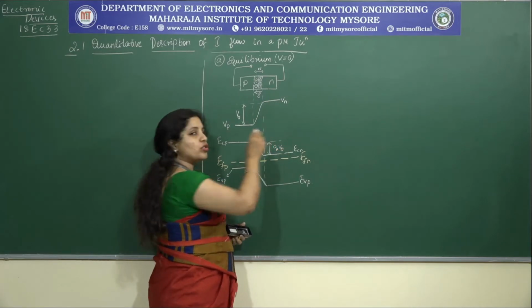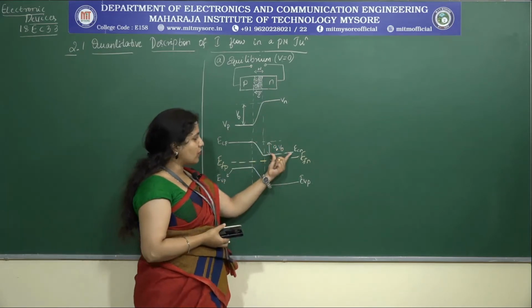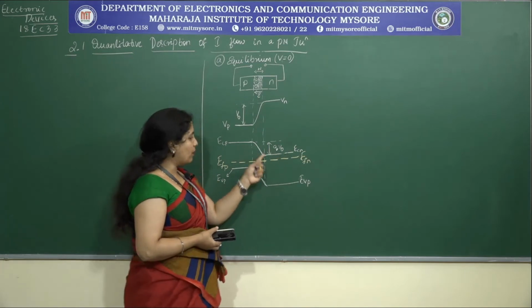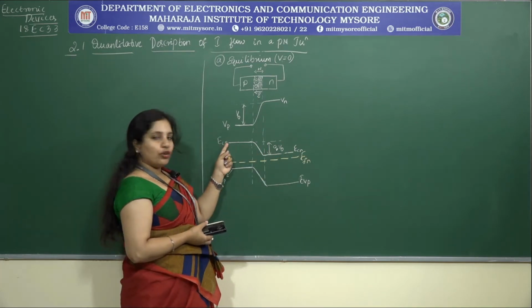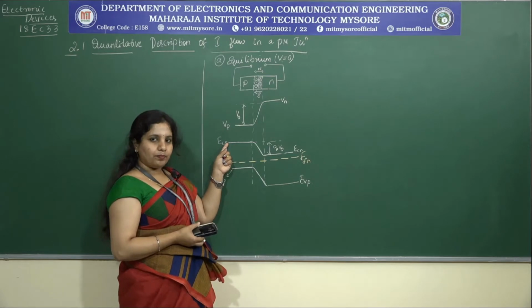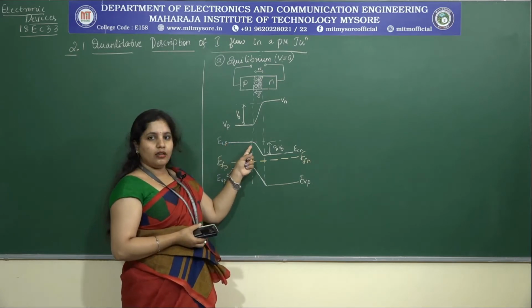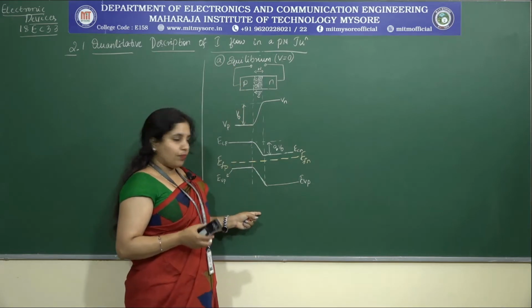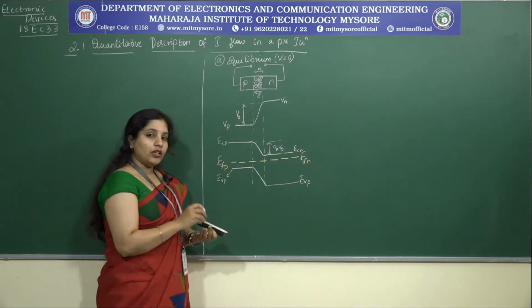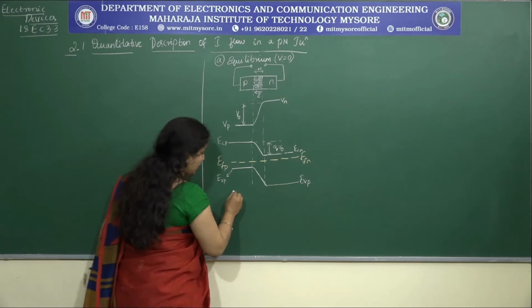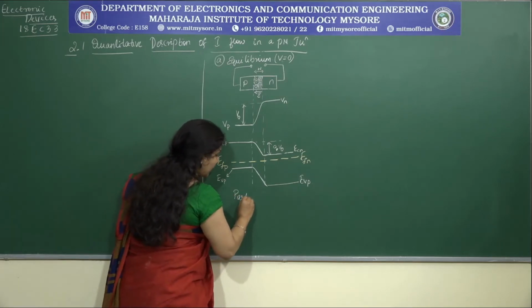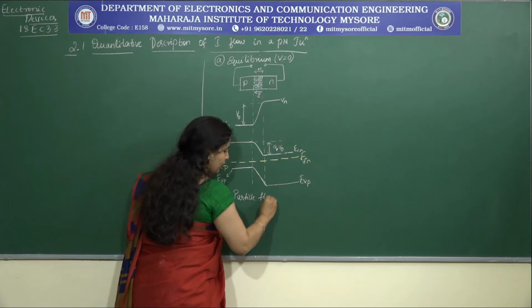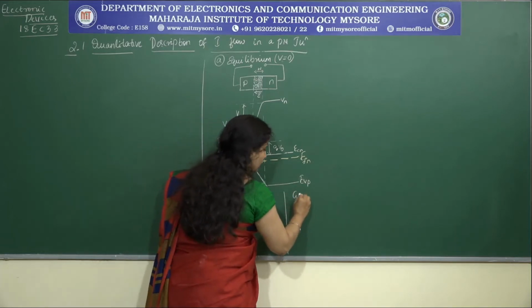Q V naught joules of energy is required for the electrons present here to overcome this barrier and then move into this particular energy band or energy state. I hope all of you are clear with this. So, this is regarding the equilibrium condition. And now let me represent the tabular column which we considered in the previous class, which is particle flow, and the second factor is the current.